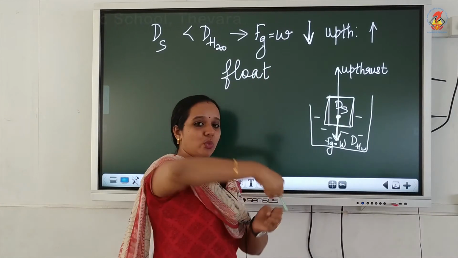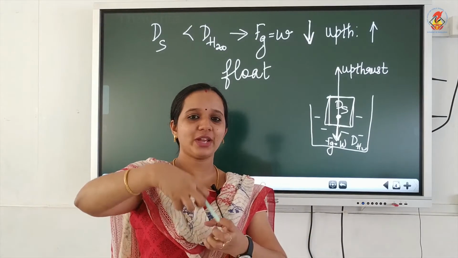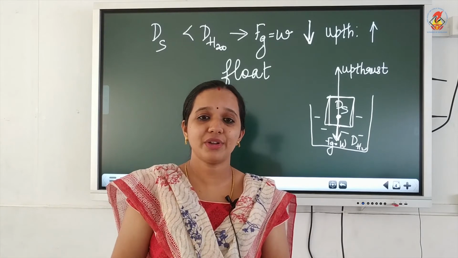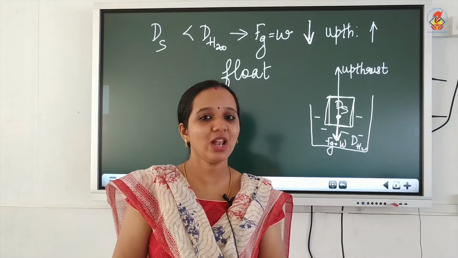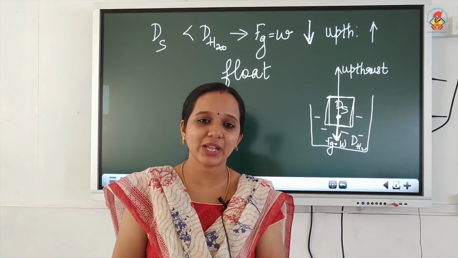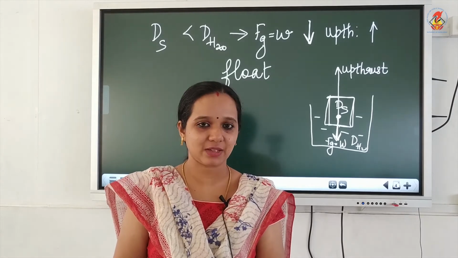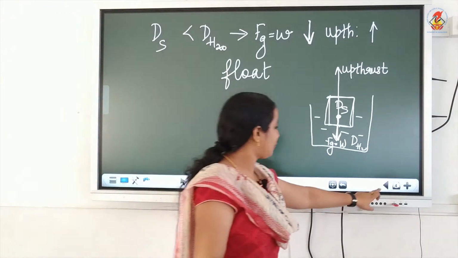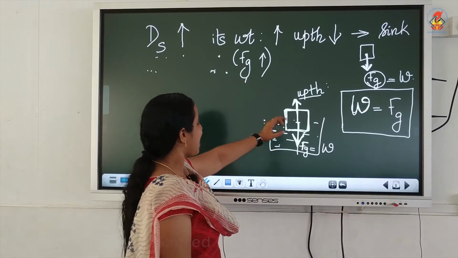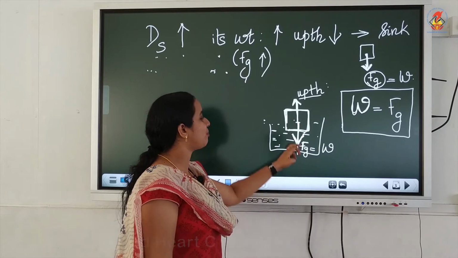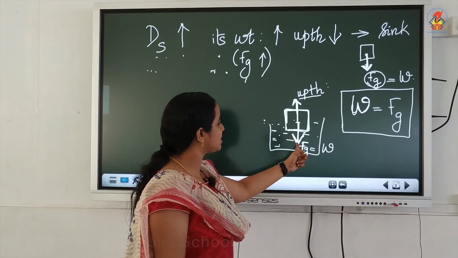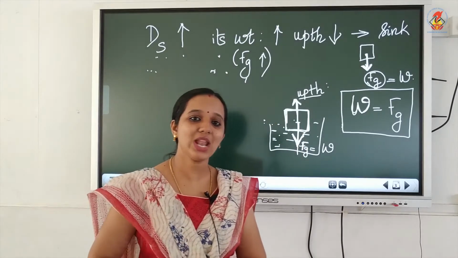Since the upward force is more, the object will experience a greater upward pull than downward pull. Hence, the object will float. So, whether an object sinks or floats completely depends upon its density. If density is greater than the density of water, the gravitational pull will be more than the upthrust. Since the downward pull is more, the object will sink.